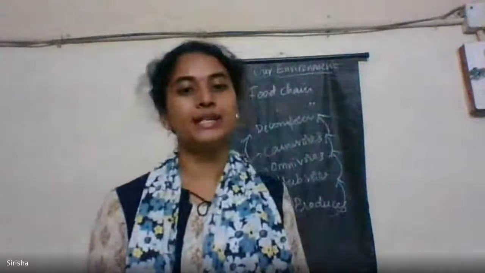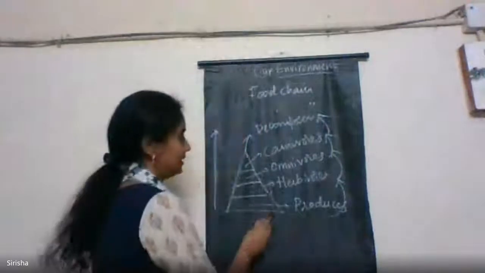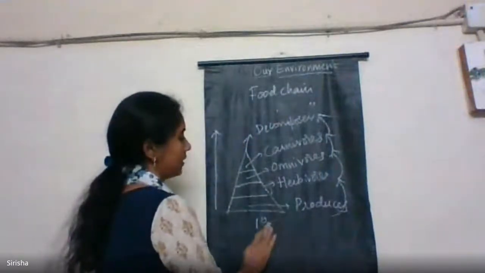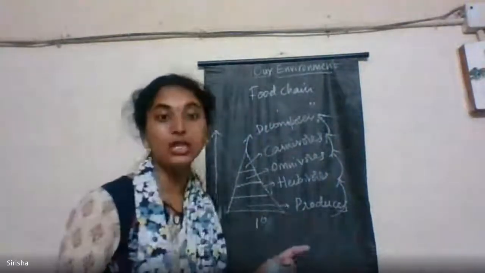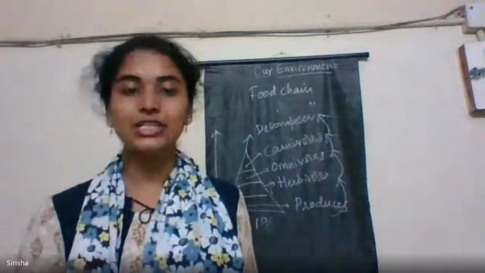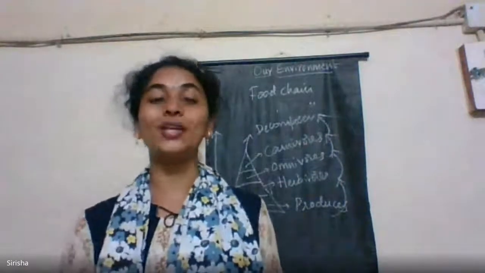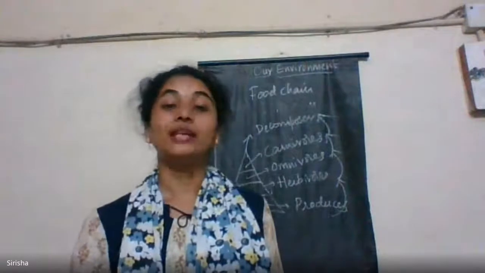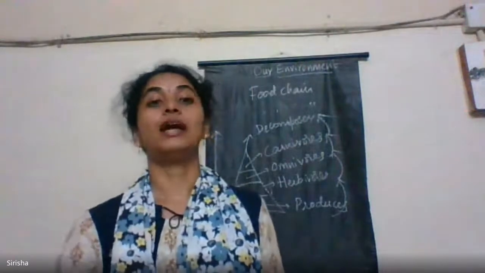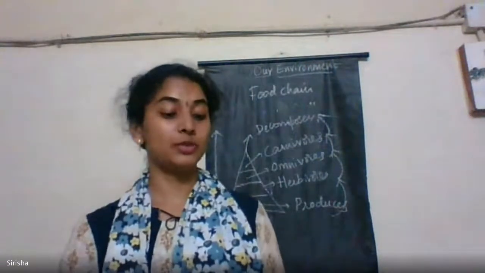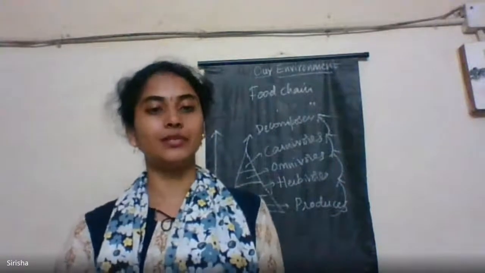The green plants capture, as we have seen earlier, only 1% of the sun's energy to produce food for all living organisms. That is why they are called producers, and all types of consumers depend on the plants for their survival.